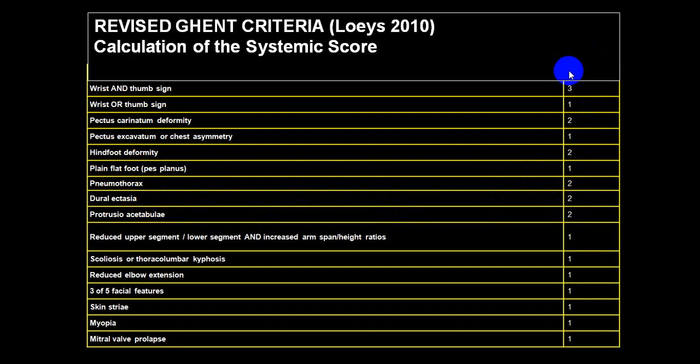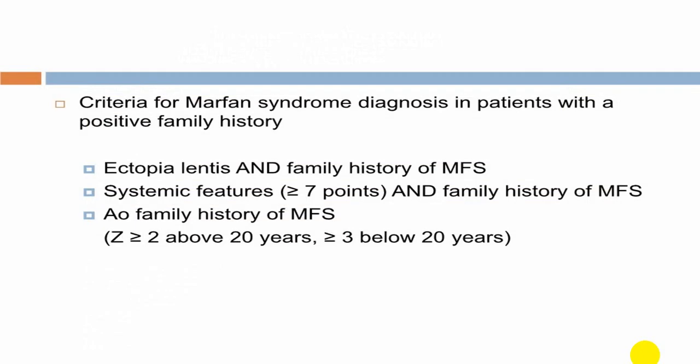Now if you have some of these findings, and if the total comes to more than 6, I think, then you put the diagnosis of Marfan syndrome. Sorry, more than 7 points. So ectopia lentis and family history of Marfan syndrome are very important criteria. Systemic features, particularly involving more than 2, more than 7 points, are straightforward in favor of Marfan diagnosis.